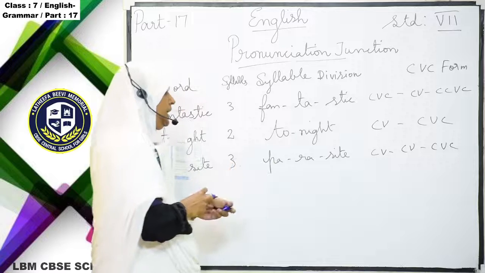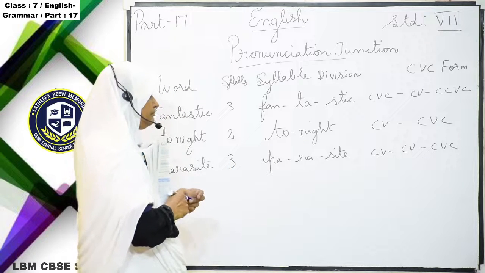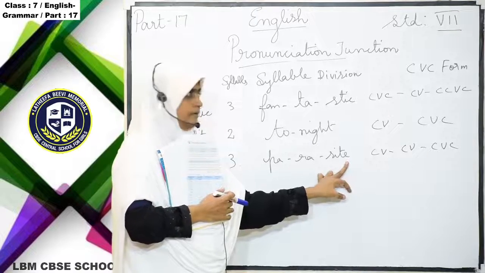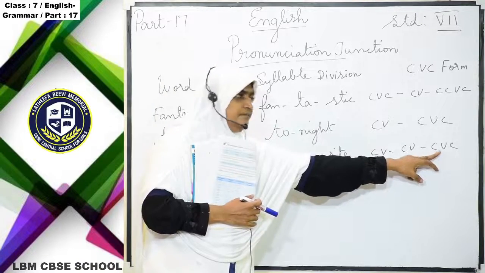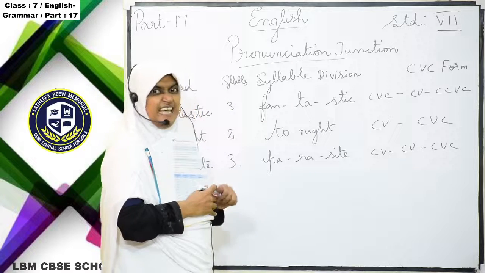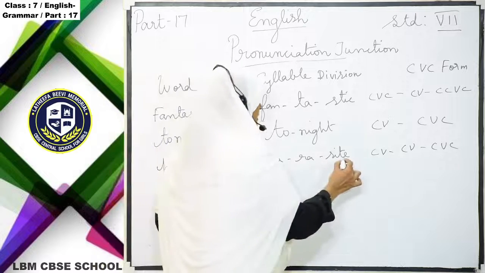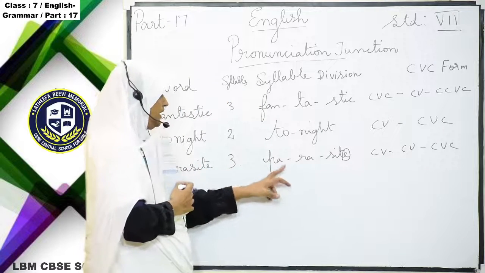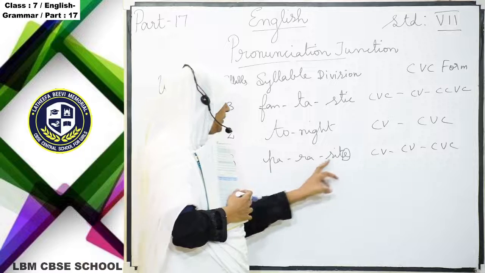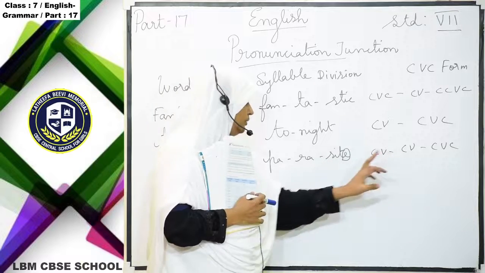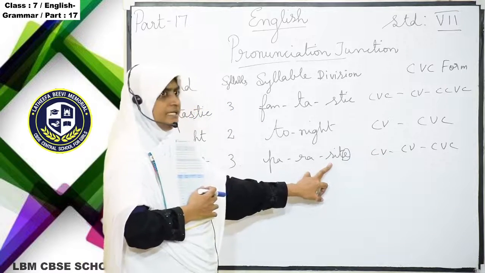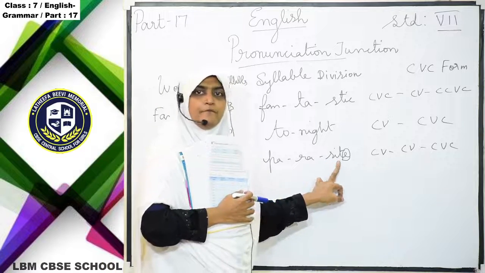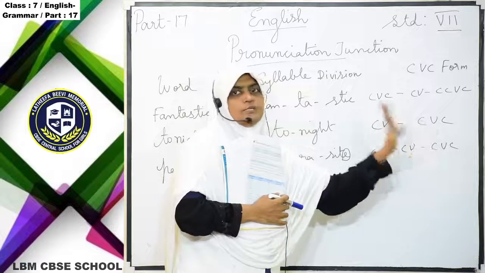But here we have four letters, but the structure is CVC only. Why? Because that E is silent. So here P is the consonant sound, A is the vowel sound, again R is the consonant sound, A is the vowel sound, and S, I, T: S is the consonant sound, I is the vowel sound, and again T is the consonant sound.